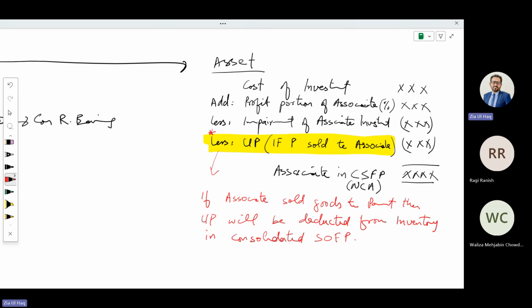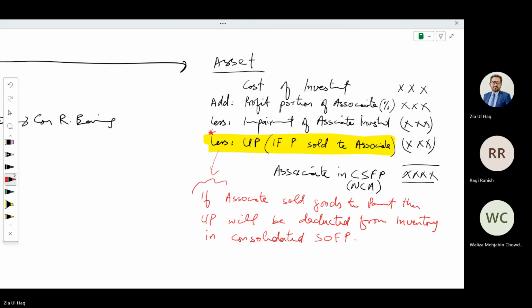Because if the associate sold to the parent company, that inventory is in the parent company. And in consolidation, we include all the results of the parent company. So in that case, the unrealized profit part will be deducted from inventory in the consolidated statement of financial position.